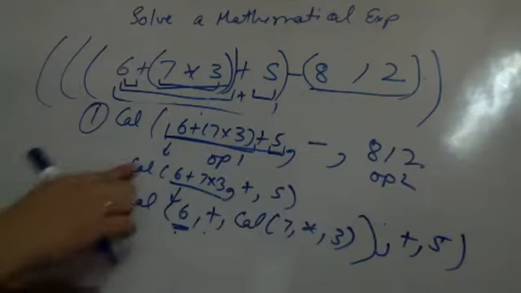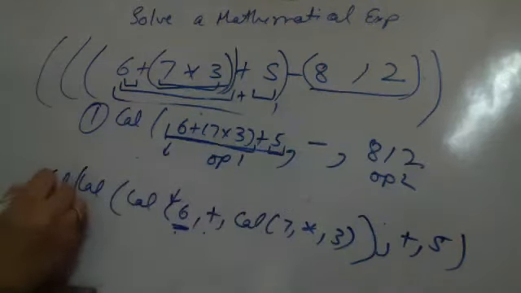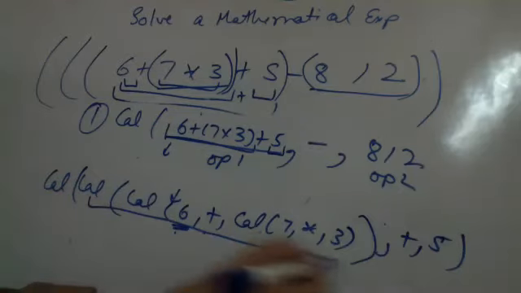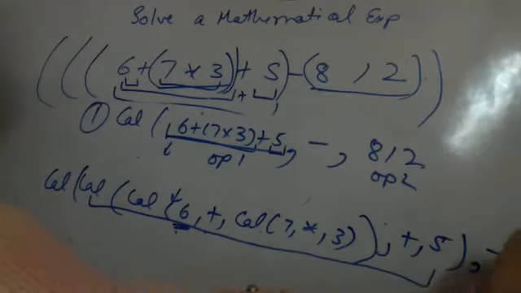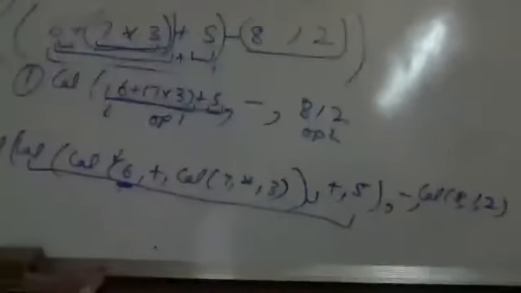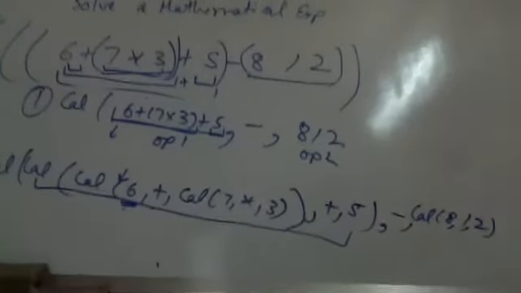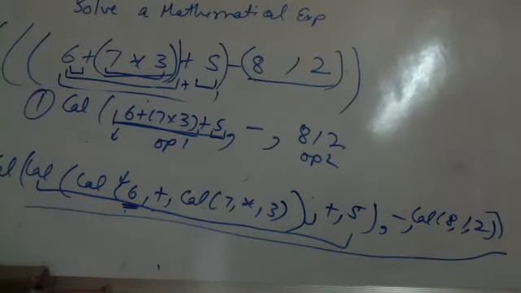This is the same as this call. And if I am doing calculate again on this as the first operand, then I am using minus, and then I am using calculate 8 by 2. So this becomes the entire recursive call structure. Are you all understanding what is happening? Recursively समझ आ रहा है क्या हुआ?